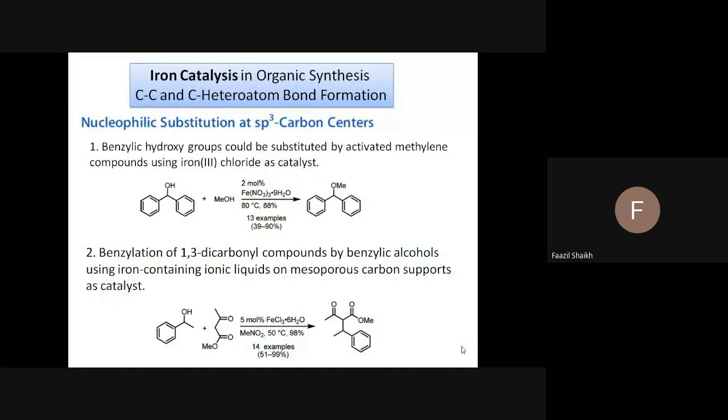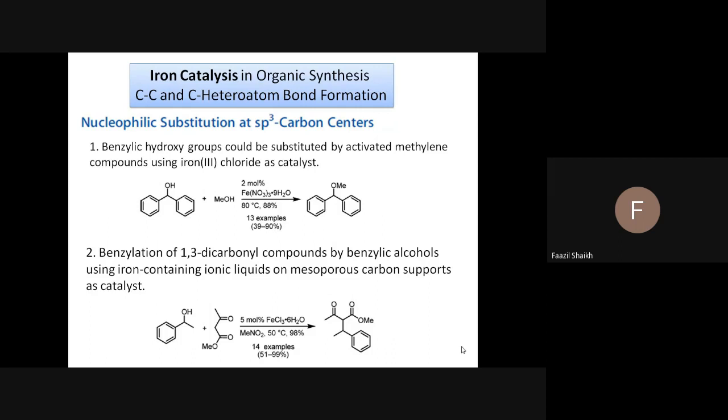There are many reactions in organic chemistry which are catalyzed by iron and iron based catalysts. In this section, we will learn about various types of reactions which are catalyzed by iron based catalysts.